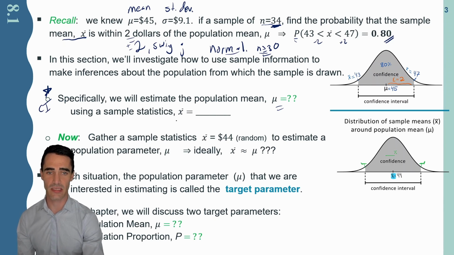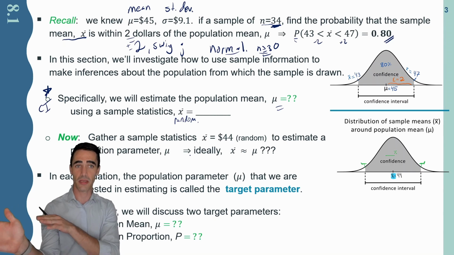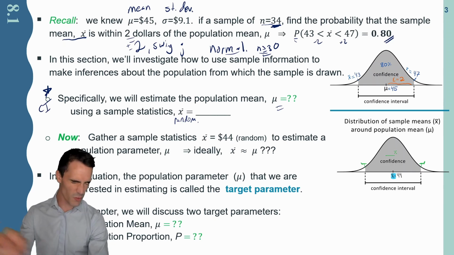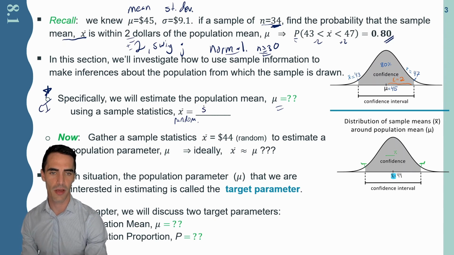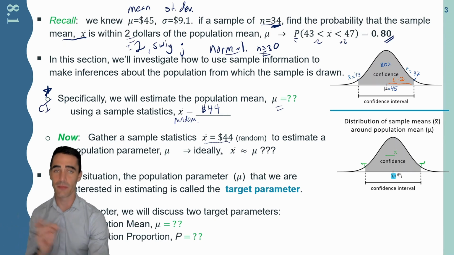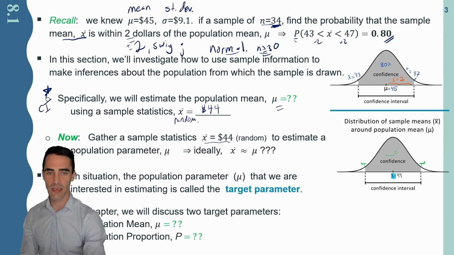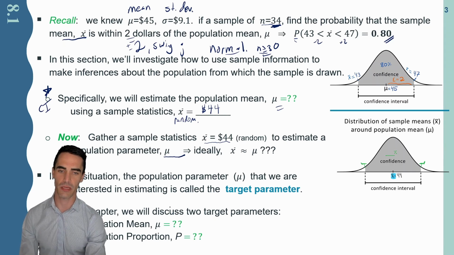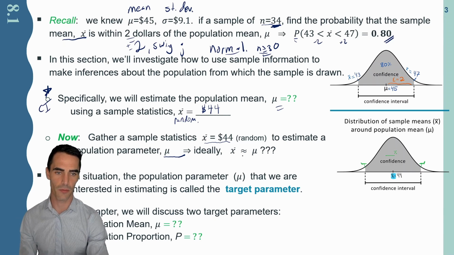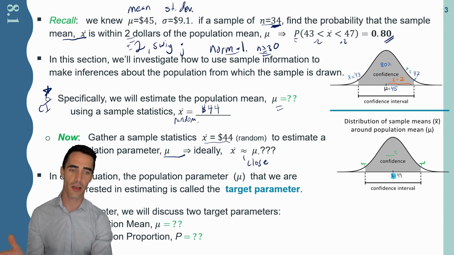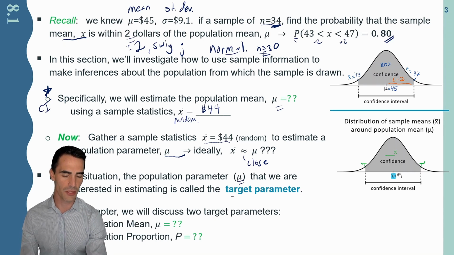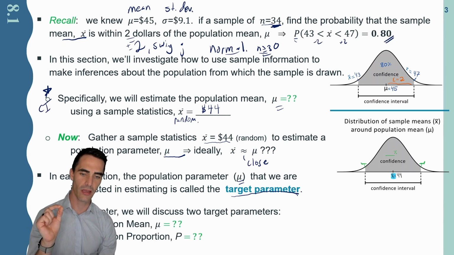And again, the sample statistic is completely random. It depends on the sample that you get, which again is random, so that makes the sample mean random. Maybe I close my eyes, I talk to 34 individuals, and I pick up a dollar amount of 44, let's say. That $44 is completely random, but I know how it's distributed. I know it's normally distributed. And ideally, this is a good estimate for the population mean, mu, which again, for this case, I don't know. But what's friendly about these two, the sample mean and the population mean, is they should be relatively close. In fact, we'll call this population mean the target parameter. That's what we're aiming to estimate.